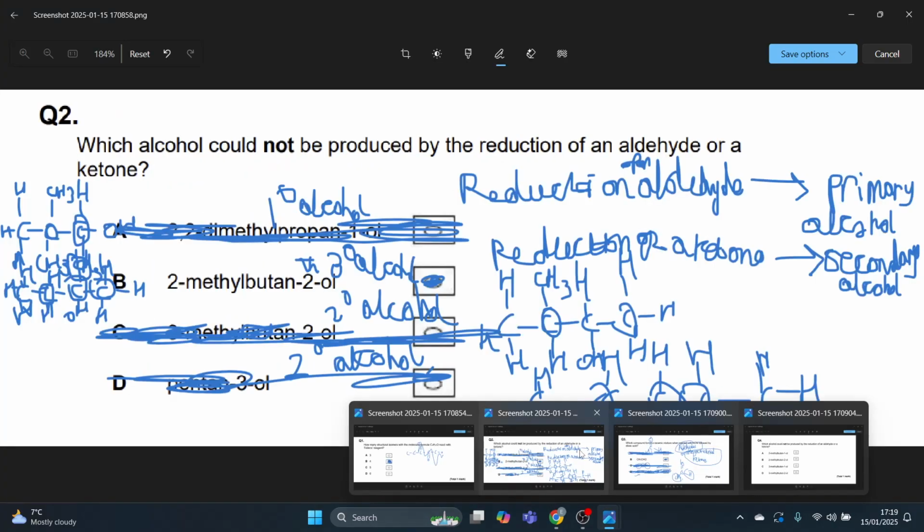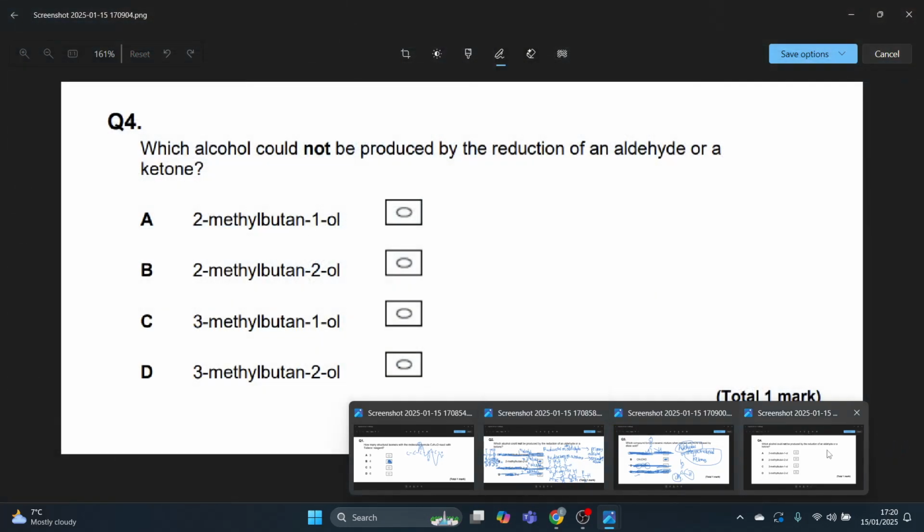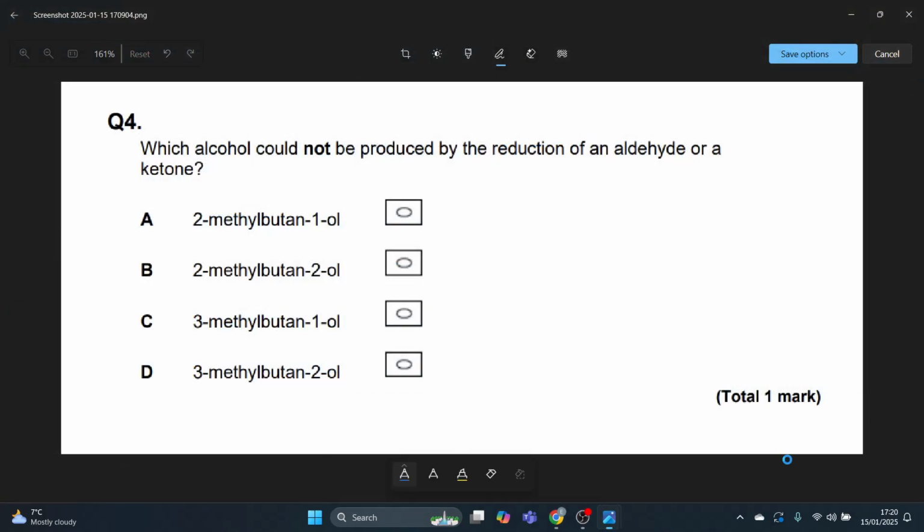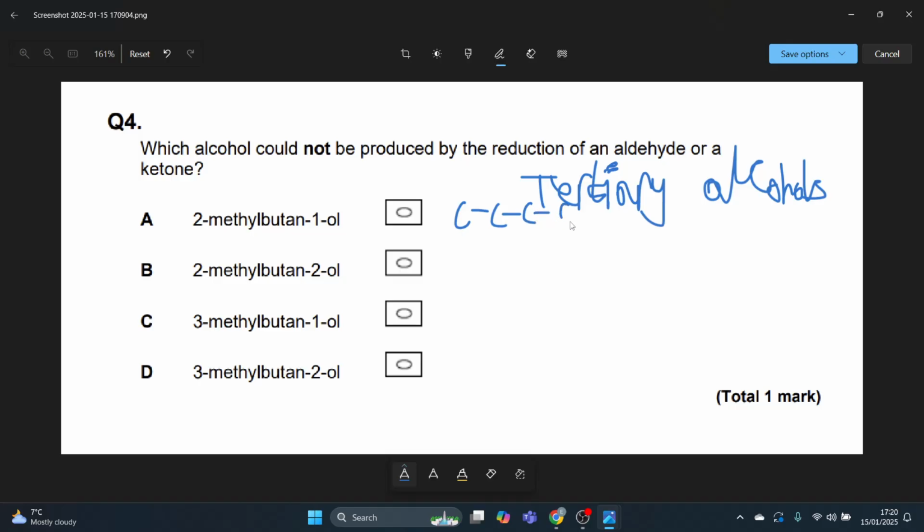So I think it's not the exact same question. Got different options, maybe 1 or 2 different options. But could not be produced by reduction of an aldehyde or ketone. Therefore, what I'm looking for, because reduction of a ketone gives a secondary alcohol, reduction of an aldehyde gives a primary alcohol, I'm looking for a tertiary alcohol because they can't be produced by reduction of an aldehyde or ketone. Look at A: methane, ethane, propane, butane, OH group on the first carbon, methyl group on the second carbon. I don't really even need to fill in all the hydrogens. I just need to fill in these, and I can quite clearly see that's a primary alcohol. So that can be produced since that is a primary alcohol.